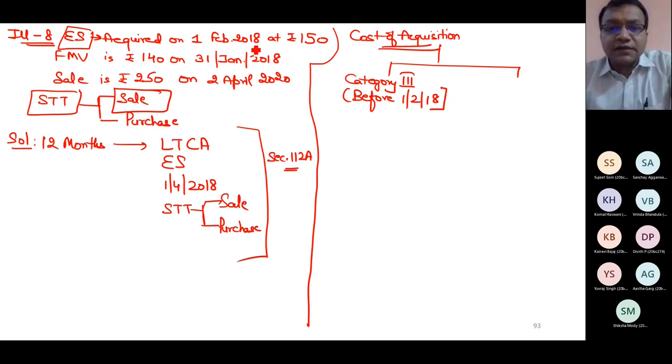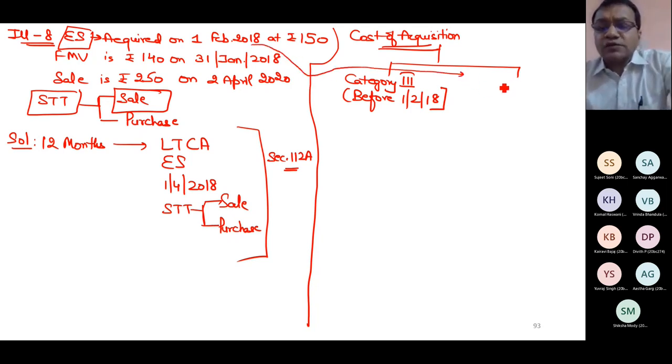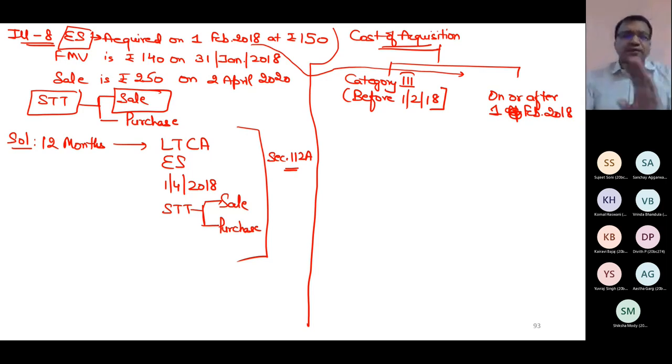But in this case, these are acquired exactly on 1st Feb 18. So since these are acquired on or after 1st Feb 18, I will apply normal provisions. I will not apply that concept of fair market value, whichever is lower or higher, because category 3 is not applicable now. So you apply the normal provision.